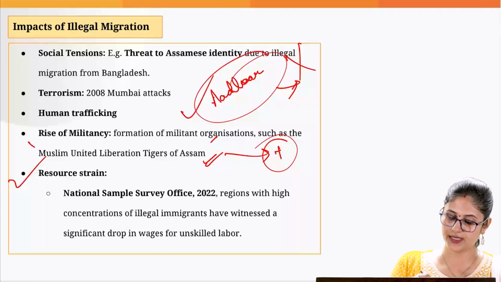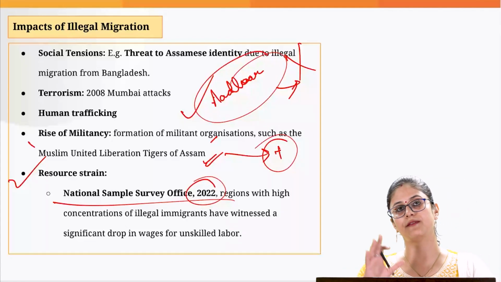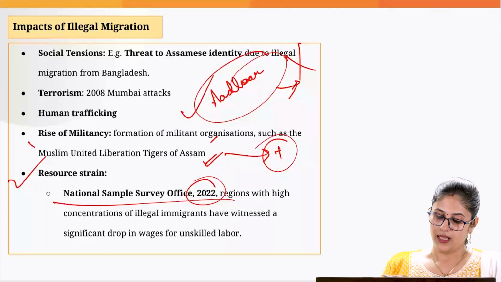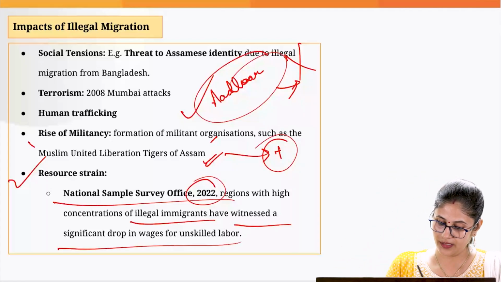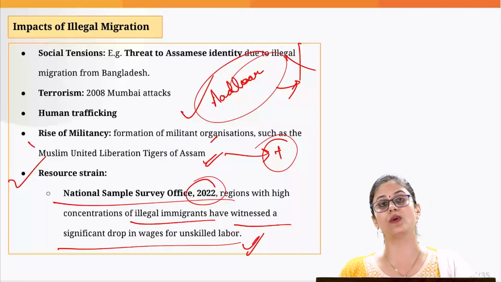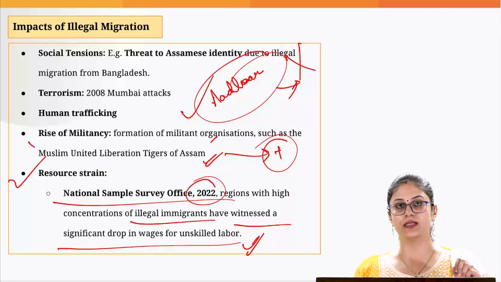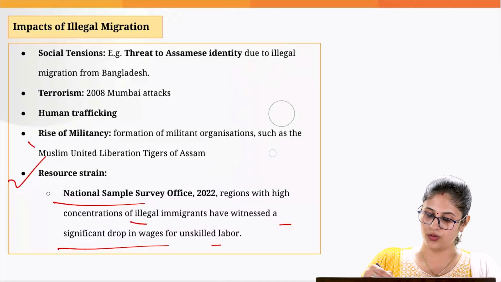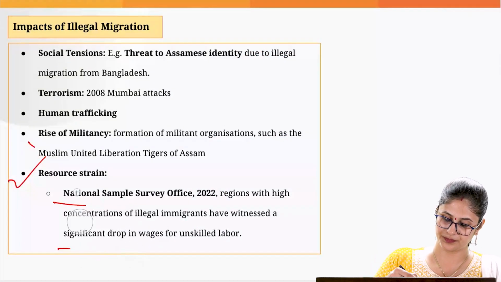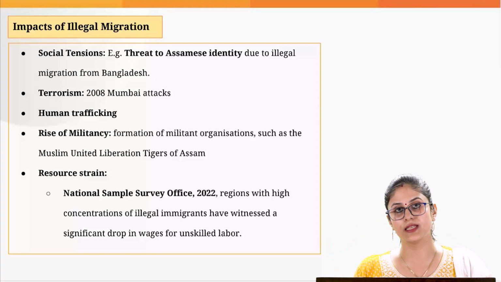And if you go by this report given by NSSO in 2022, what we have found out in its study is that wherever we see a higher concentration of illegal immigrants, we witness a drop in wages when it comes to unskilled labor. Why? You need to understand this. Illegal immigrants, the majority of the time, don't have effective or valid documents, and ultimately they are forced to work in the informal sector.